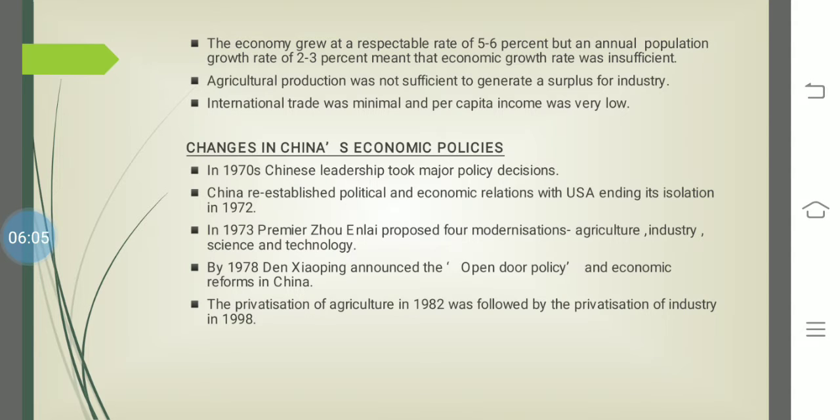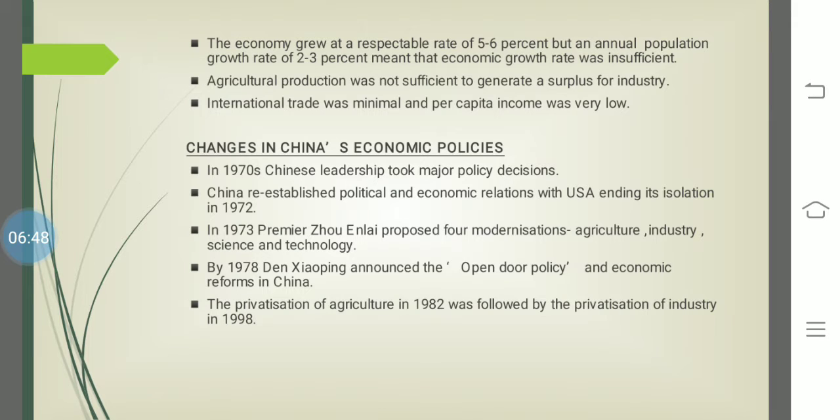And what happened in the 1970s? What were the decisions taken? This is very important. What were the decisions taken by the Chinese leaders, who were the leaders, and which leader did what? You have to remember. So what happened in 1972? China re-established its political and economic relations, which it had cut off in 1949 and the following years. They re-established relations with the Western countries, ending its isolation. And in 1973, there was Premier Zhou Enlai.